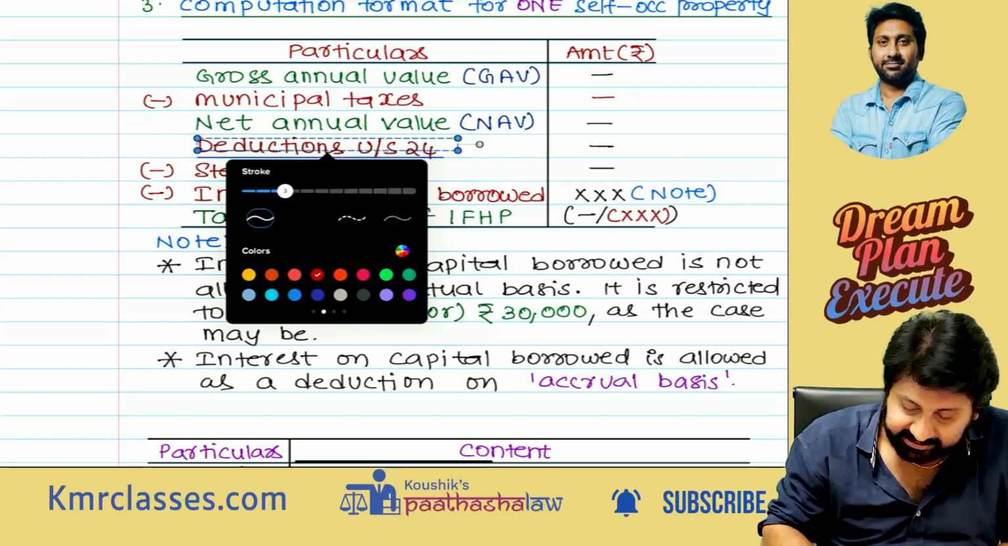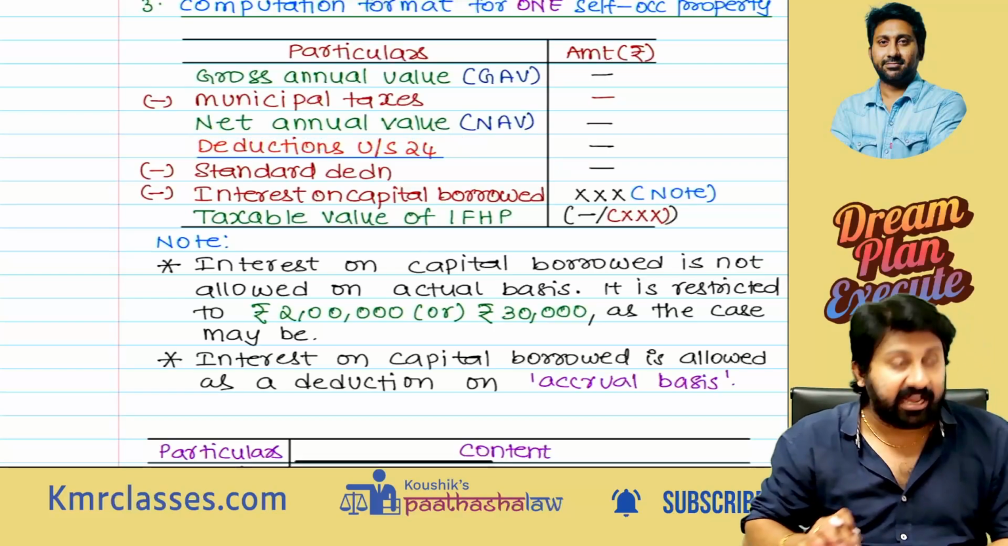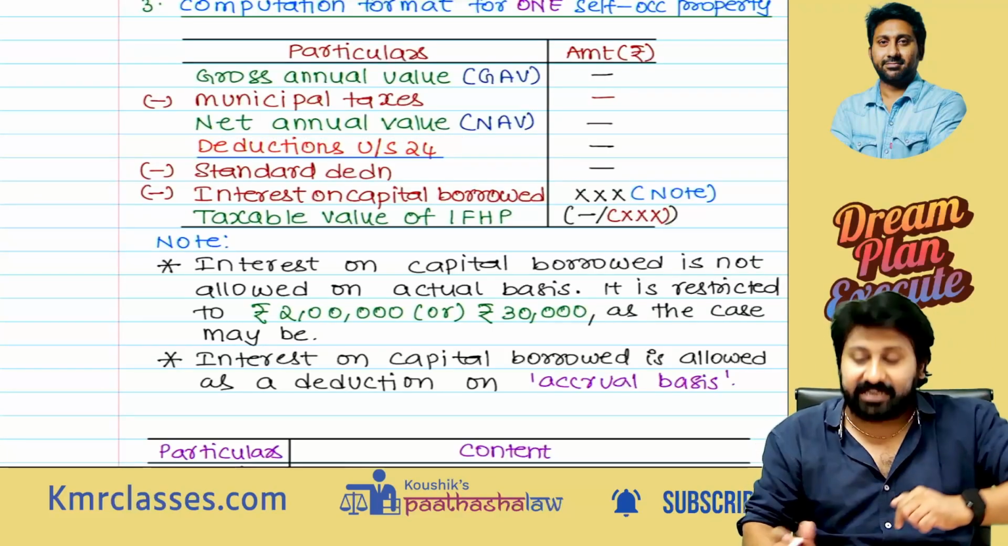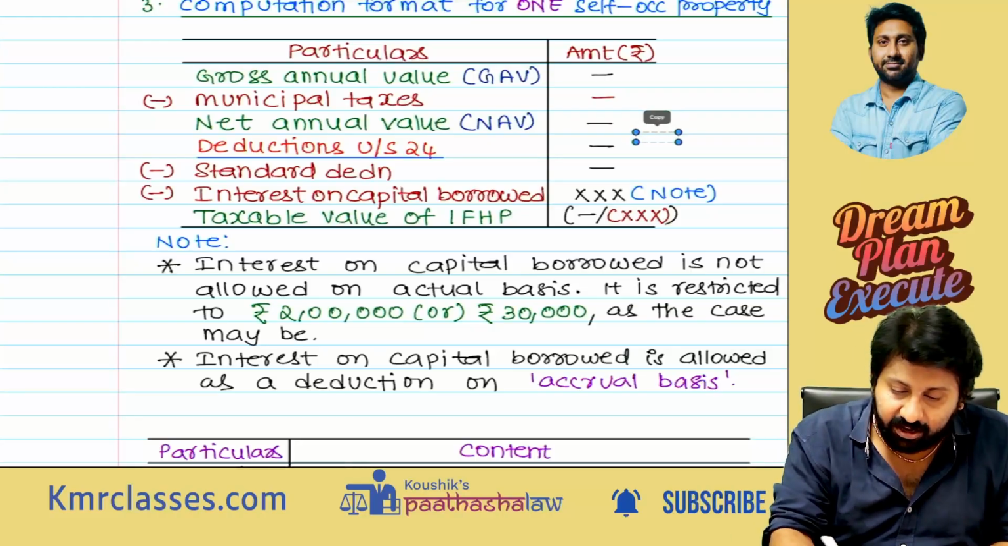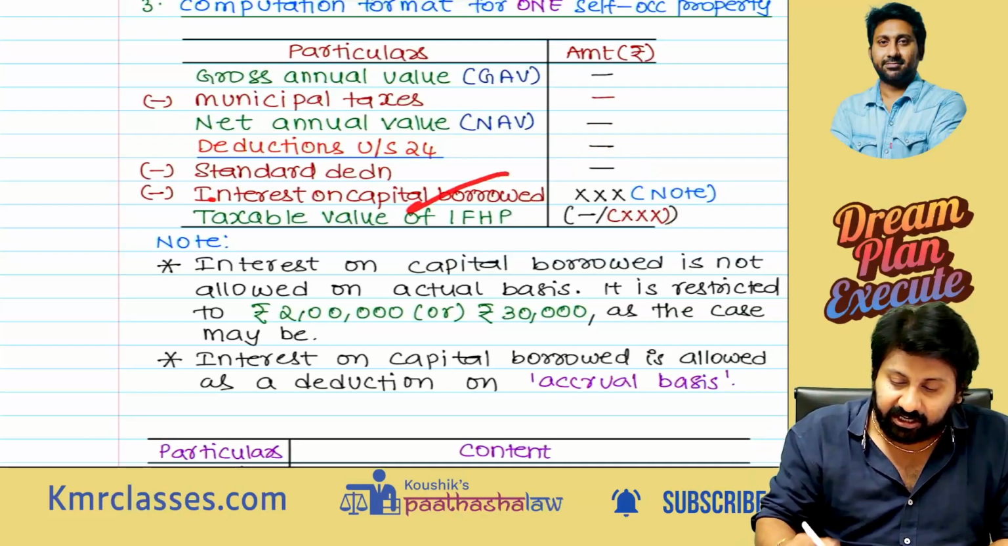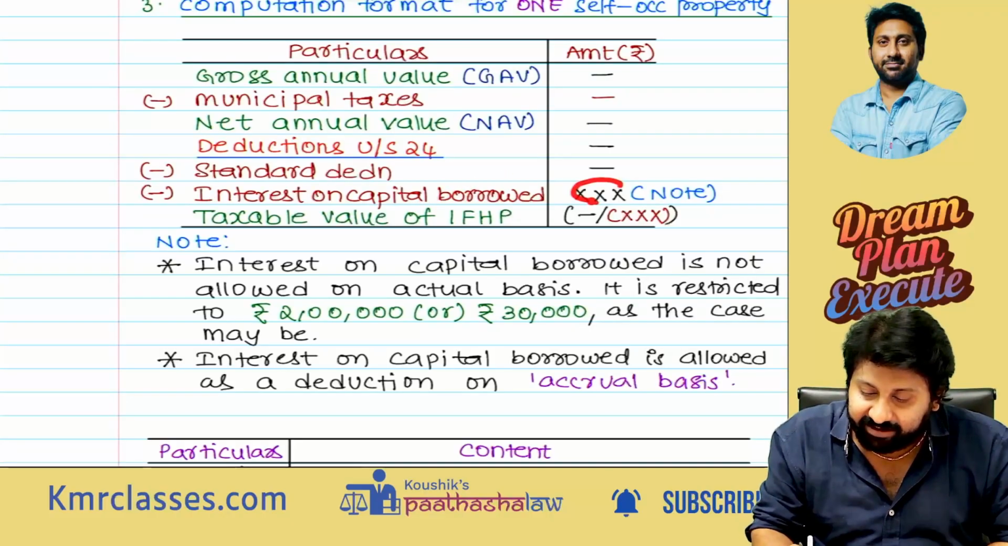Why? Common sense. Standard deduction of 30% is allowed when NAV is there. On NAV 30%. When NAV itself is nil, where is the question of getting any benefit of standard deduction? No. Next, interest on capital borrowed. This will be given as a deduction.